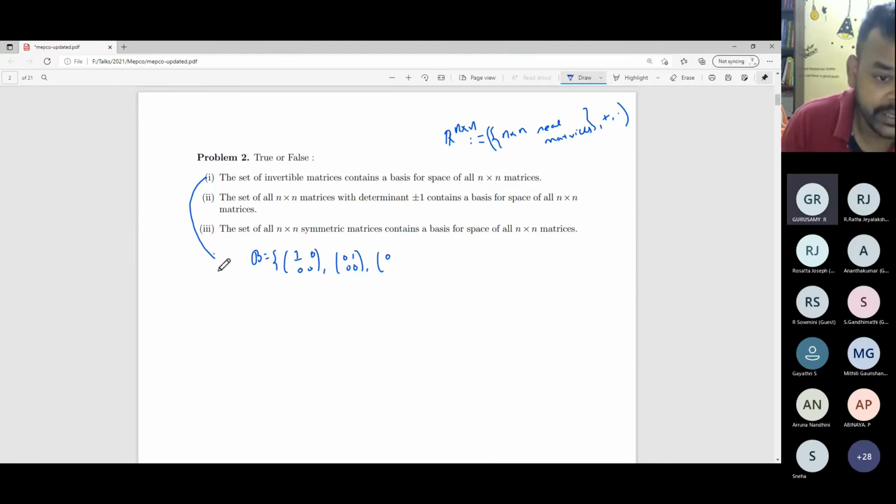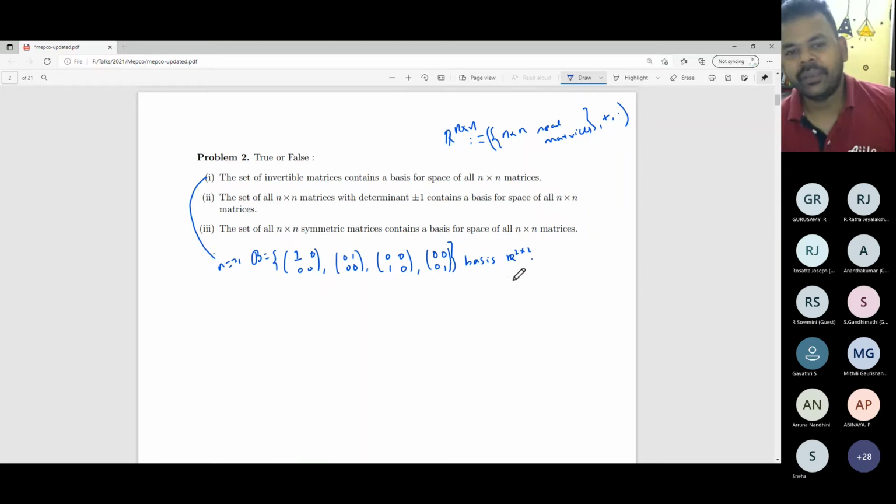I am taking the case n equal to 2, to be more precise. So this is the basis for R 2 by 2. My aim is to show that some family of matrices which have some property forms a basis. How to show that?